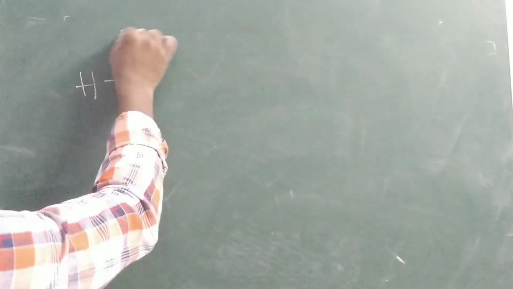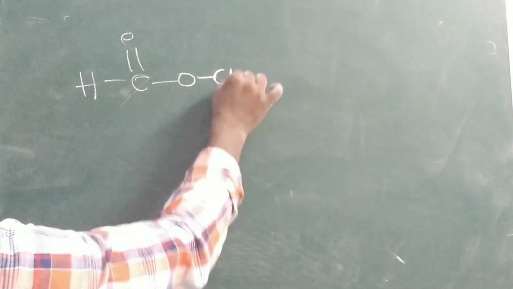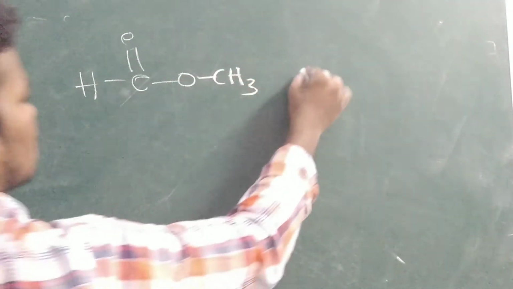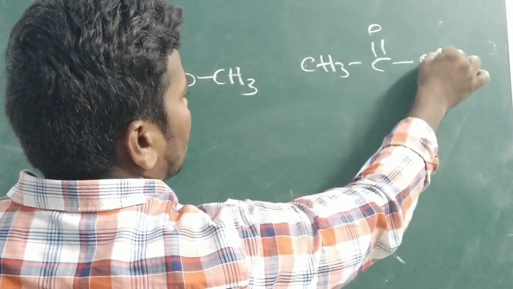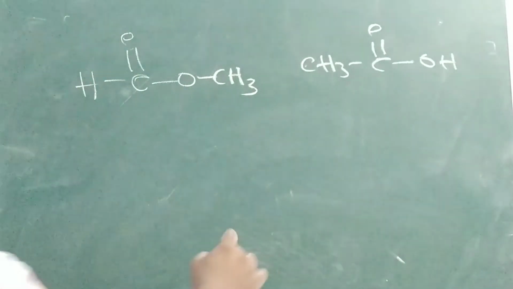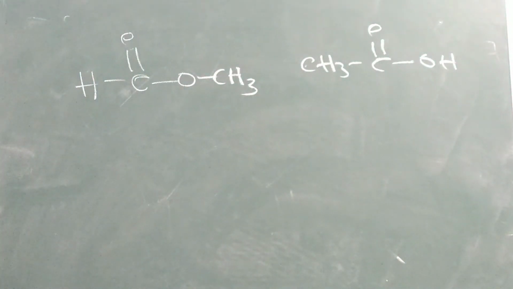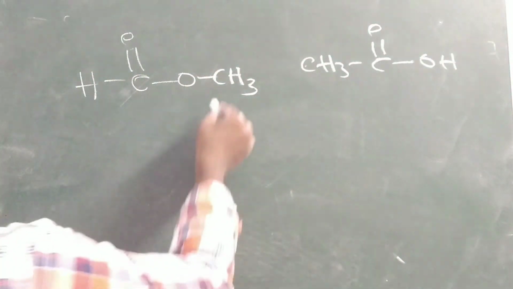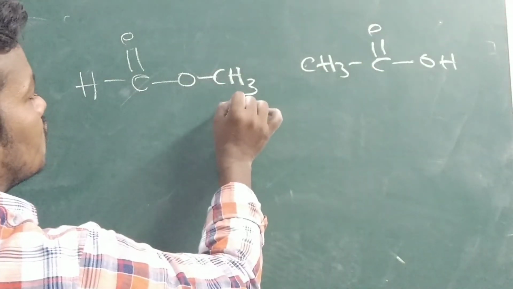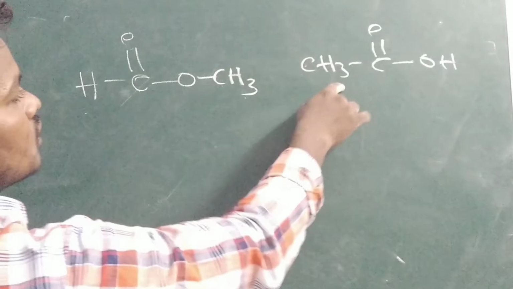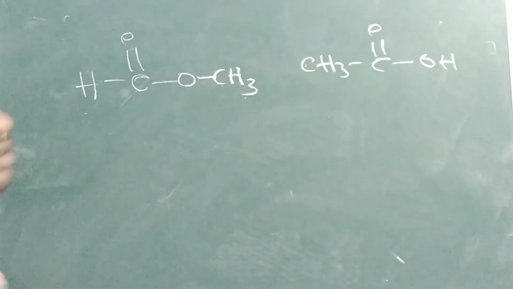HC double bond O CH3. CH3 C double bond O. CH3 COOH. So you can see the number of carbons: 1, 2, 1, 2 carbons; 3 plus 1, 4 hydrogens, 4 hydrogens, 1 oxygen, 1 oxygen you can see.